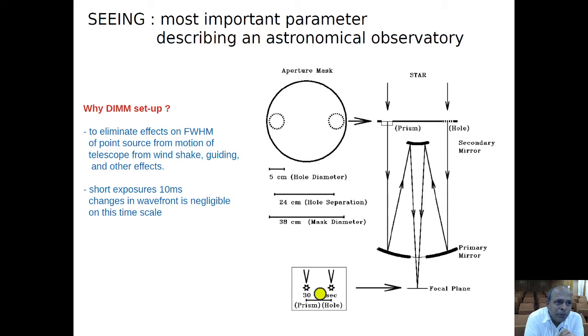Usually, to record these images, we give short exposures of 10 milliseconds and measure the centroid. We do that because in that time scale, the wavefront slope in these holes changes negligibly. This is how we measure seeing.